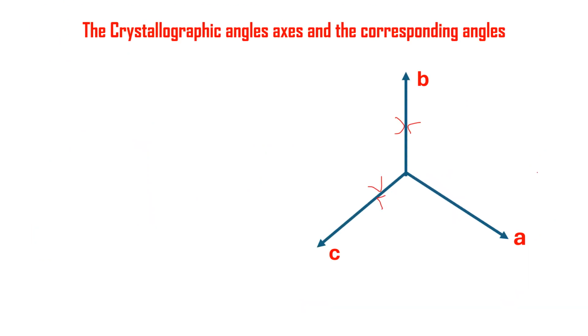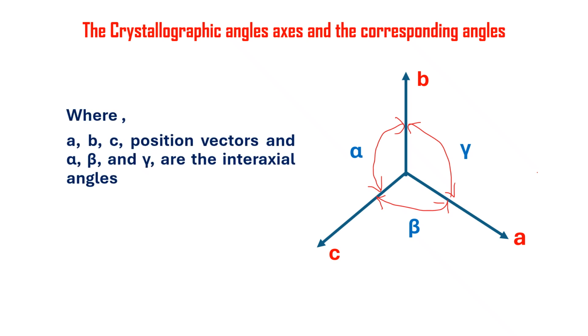Now let us move on to the next, which is very important as far as solid state physics is concerned: the crystallographic axes and the corresponding angles. Here we have A, B and C, the three position vectors, where the angle between B and C is denoted by alpha, the angle between C and A by beta, and the angle between A and B by gamma. So A, B, C are the position vectors, and alpha, beta and gamma are the interaxial angles. So that's it. Thank you so much.